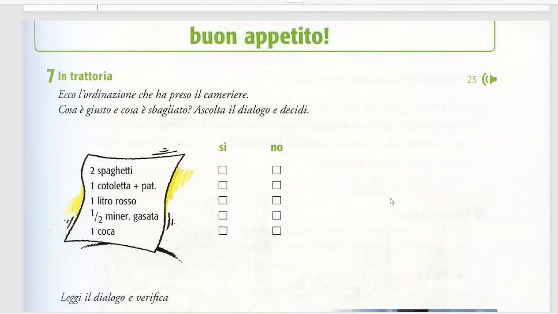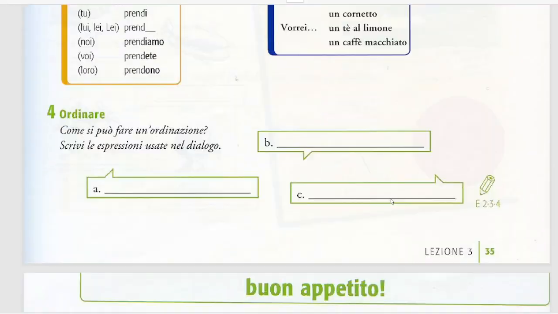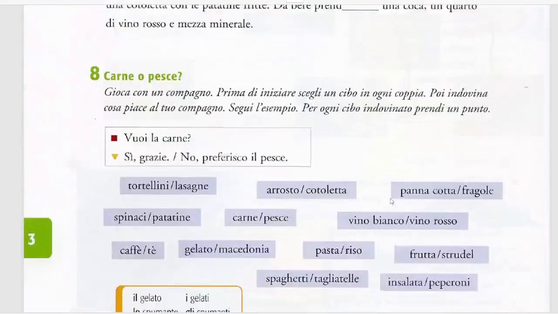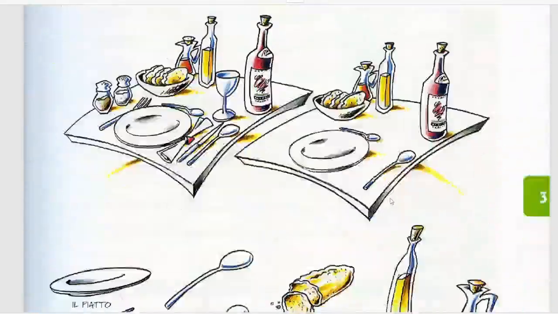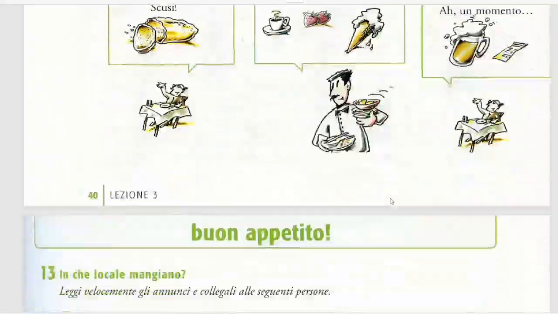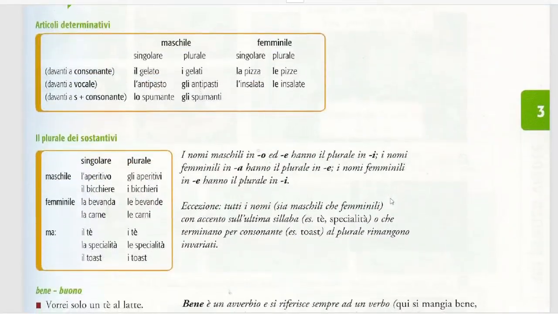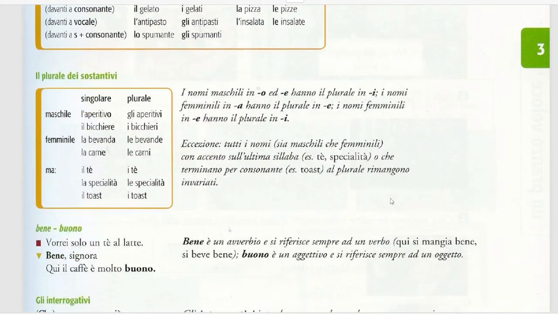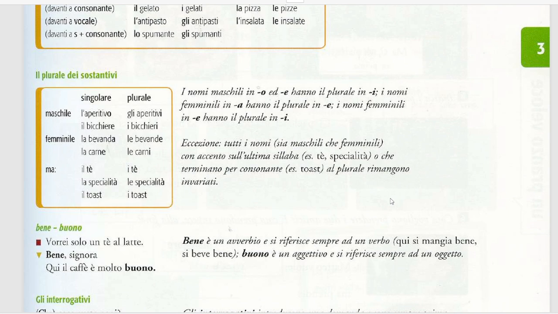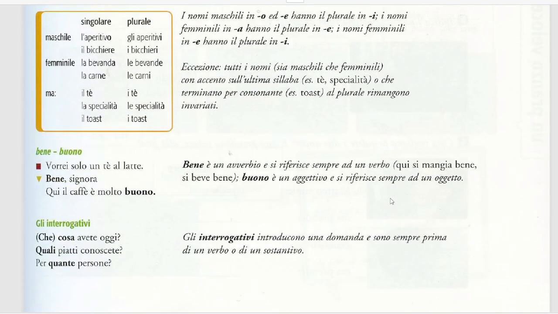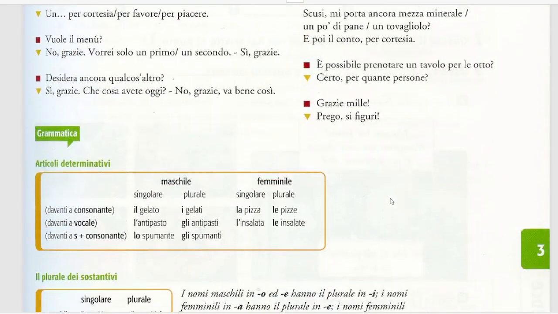So the foremost topic we're going to start in this chapter would be gli articoli determinativi. We will cover the determinant articles, and we will also find out their plural. Foremost we will cover the grammar, and then gradually and parallelly we will proceed with the chapter.